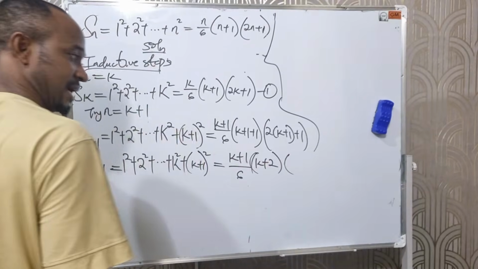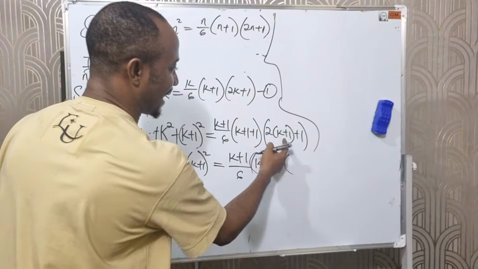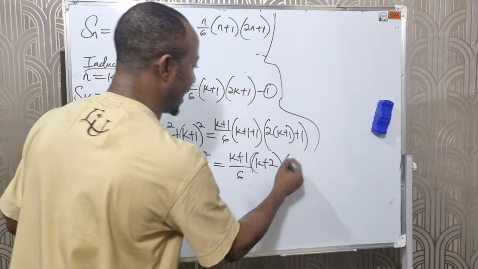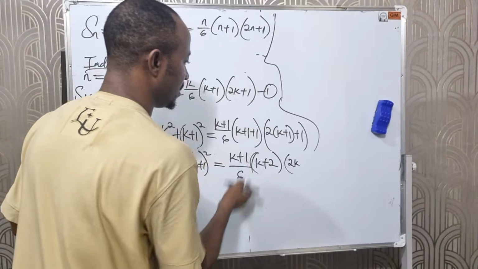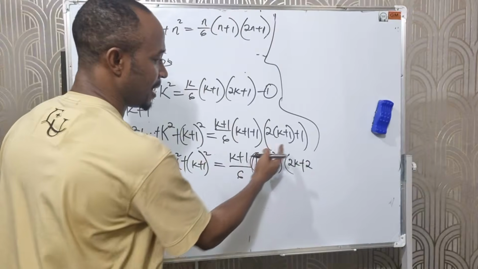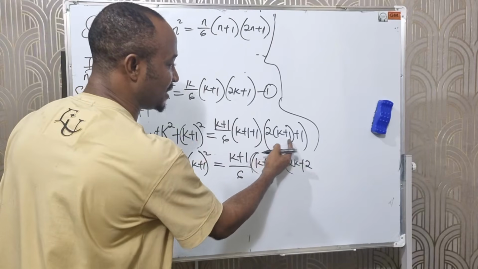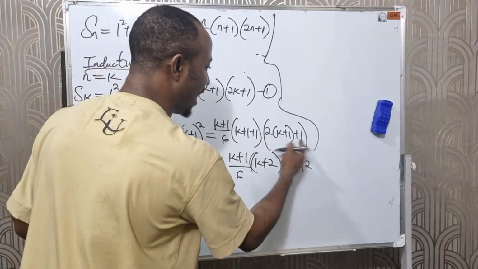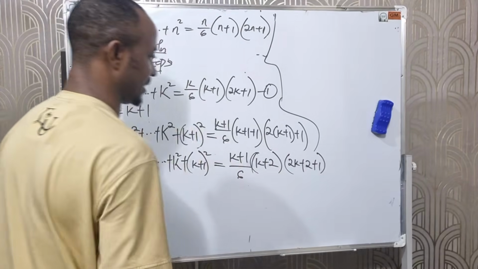In bracket again. Here I can expand this: 2 bracket k plus 1. 2 times k is 2k, 2 times 1 is plus 2. Is that clear? I have to expand this. I multiply all these brackets here with this factor 2, and that gives us this. But we have what here again? Plus 1. Don't forget. Okay?